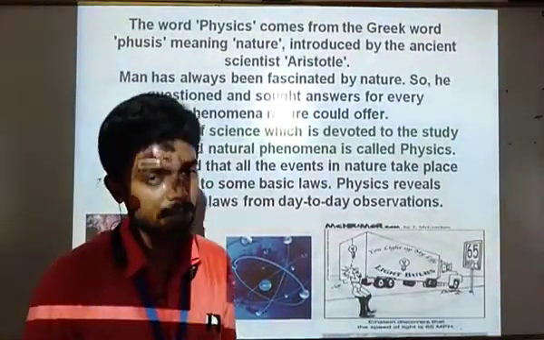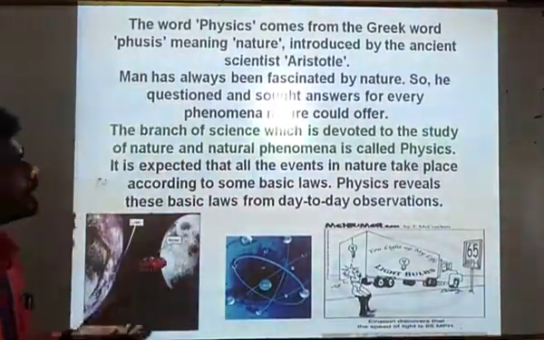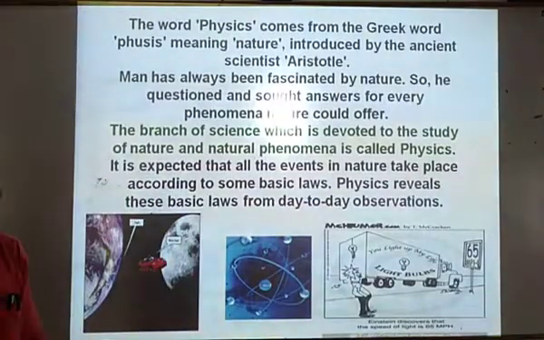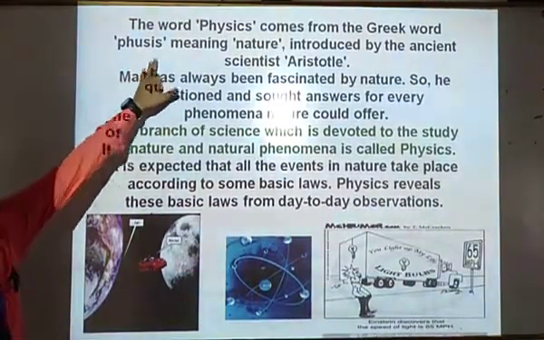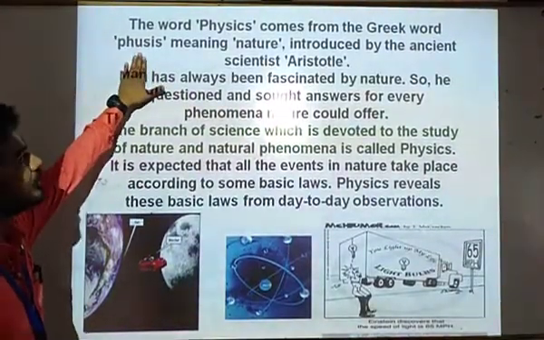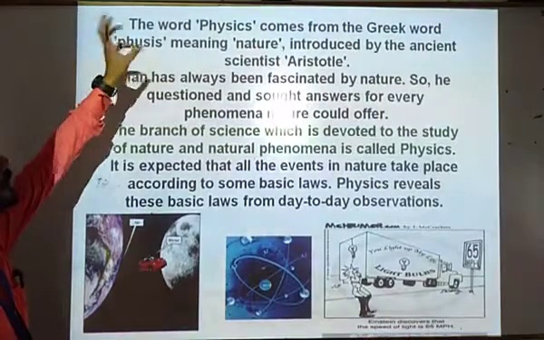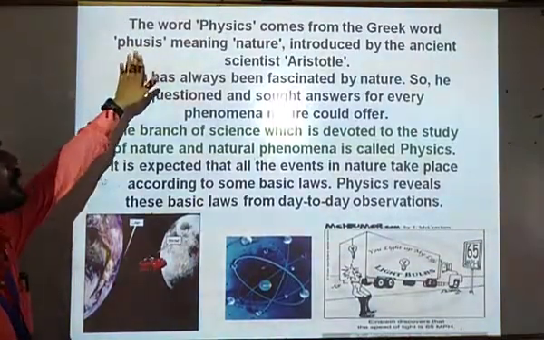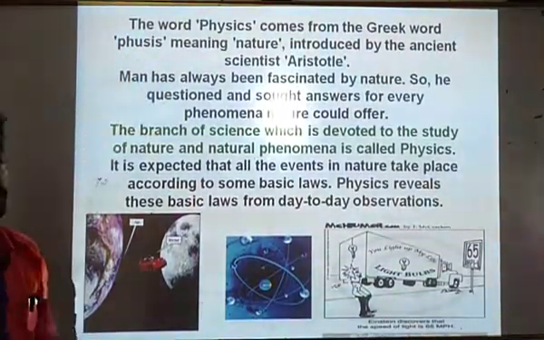Since we are studying physics, we will start from the definition of physics. Here we can see the word physics comes from a Greek word physis, P-H-U-S-I-S. Physis is a Greek word, the origin of physics, and the meaning of physis is nature.